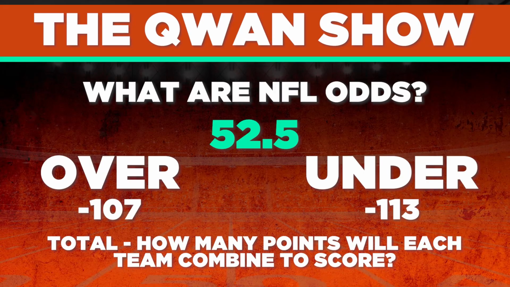NFL totals are a number set by sportsbooks that estimate how many combined points will be scored for the duration of the game. Bettors will predict if the teams will go over or under the set amount, or the total. Now, continuing to use the Cowboys-Buccaneers game as our example, oddsmakers set the betting line for the total between those two teams at 52.5 combined points. Now, as the bettor, you need to determine whether these teams will surpass and score 53 points or more, or if they'll fall short and score 52 or less.